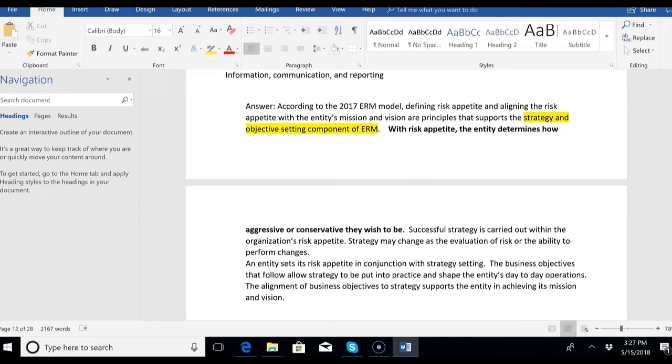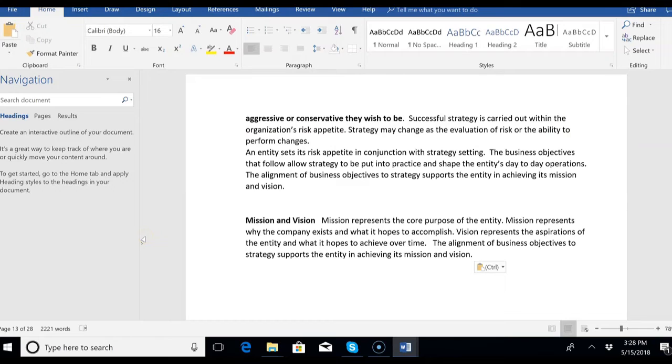And what do we mean by mission and vision? Well, mission represents the core purpose of the entity, right? Tesla's mission is to build high-quality luxury electric cars. That's their mission. Mission represents why the company exists and what it hopes to accomplish. Vision represents the aspirations of the entity and what it hopes to achieve over time. And the alignment of business objectives to strategy supports the entity in achieving its mission and vision.